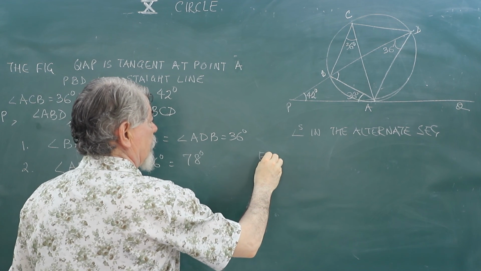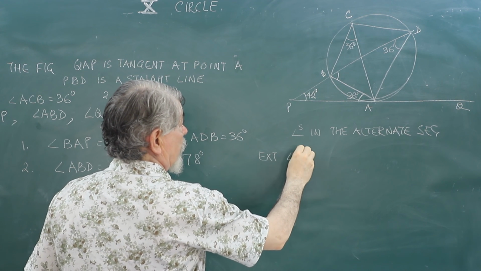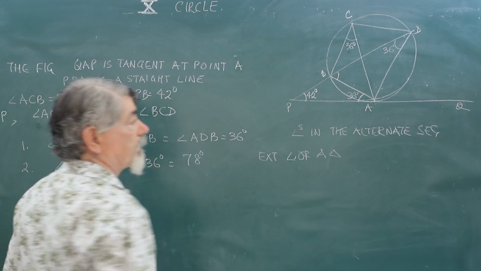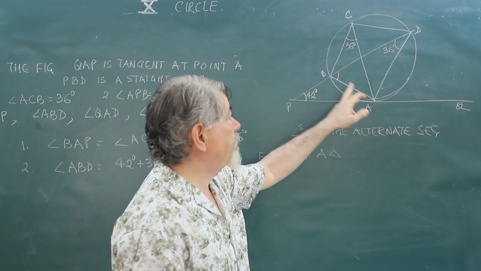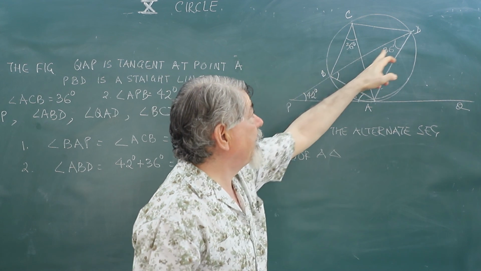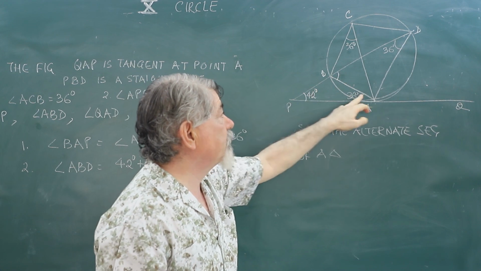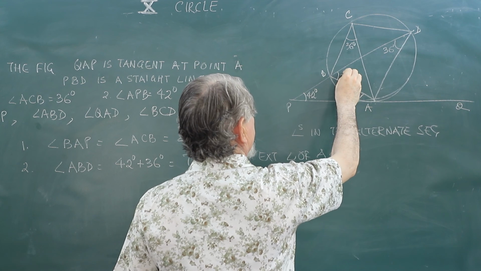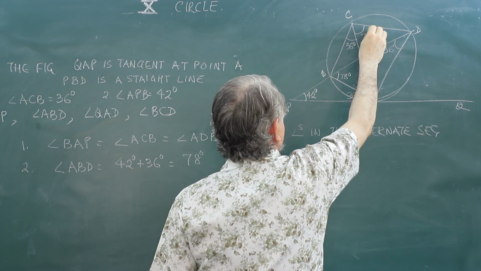If you see triangle PAB, then this line has been extended, so this becomes exterior angle. This should be equal to the sum of the interior opposite angles. This comes out to be 78 degree. So I think this should also come out to be 78 degree.